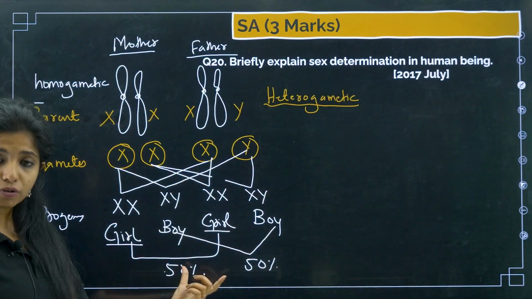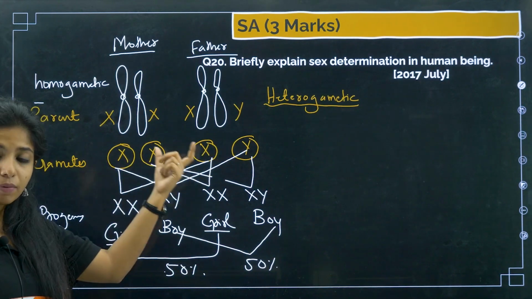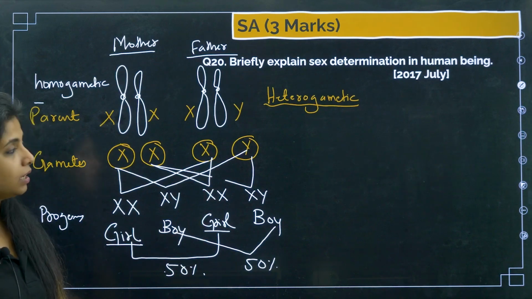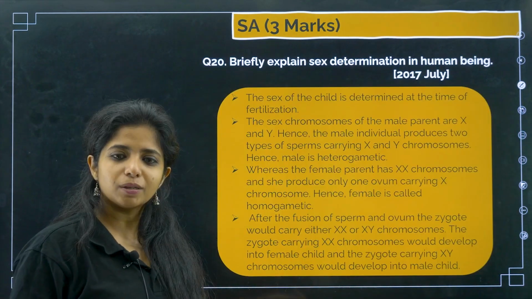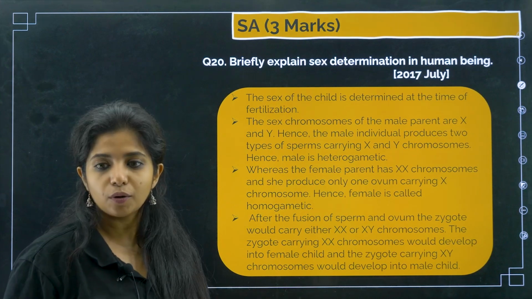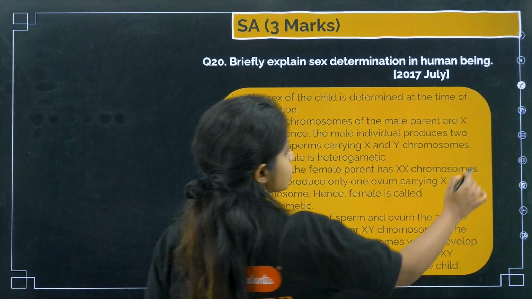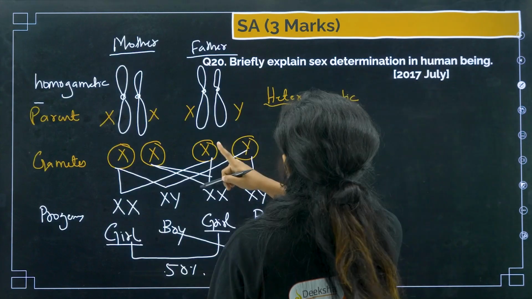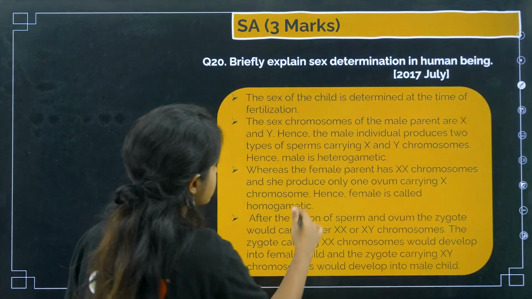So there's a 50% chance that this happens, because any gamete can come and fuse, so you cannot blame anyone for the sex of the child, and you should not be blaming. What's the problem even in being a girl or a boy? Everything should be treated equally. So how can you explain this in the form of words? Please draw this on paper, and then you can explain this. You can pick certain things out of this.